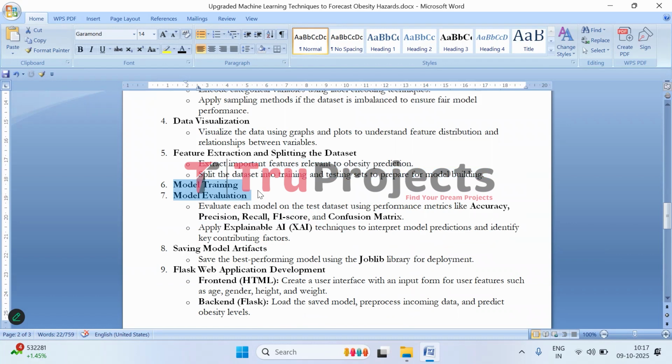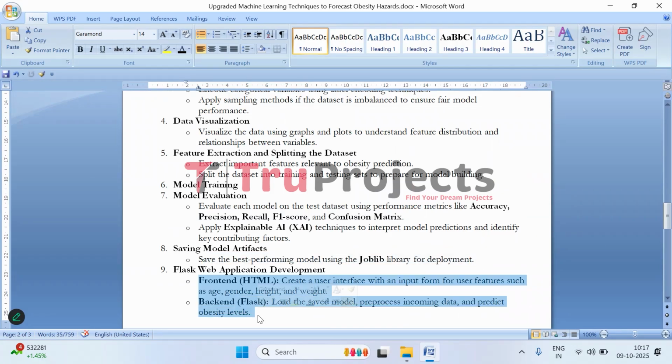Coming to model training. So after data splitting, we will be training multiple models to predict obesity. And we will be evaluating all of them using accuracy, precision, recall, F1 score, and confusion matrix. And we will be applying explainable AI techniques to understand which features contribute the most to the model's prediction, making the system more transparent. And we will be saving the best performing model for future use.